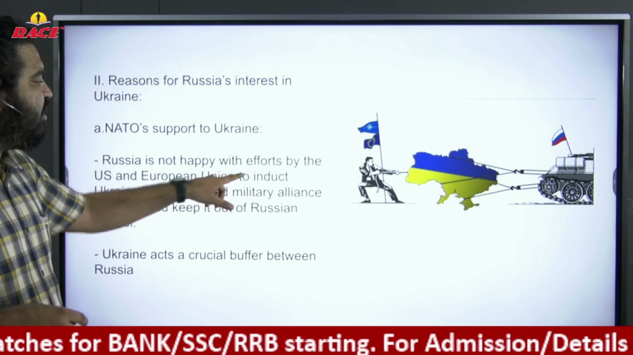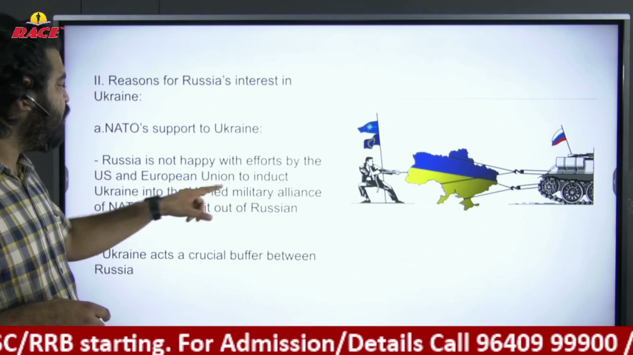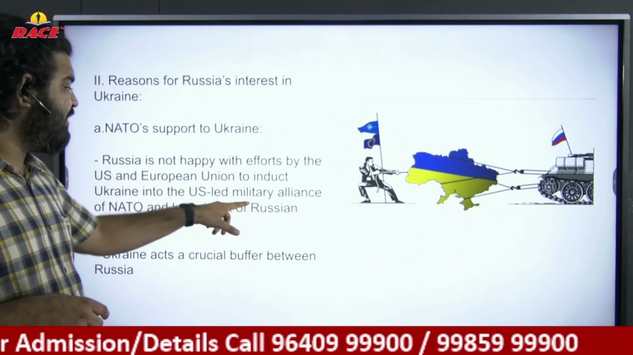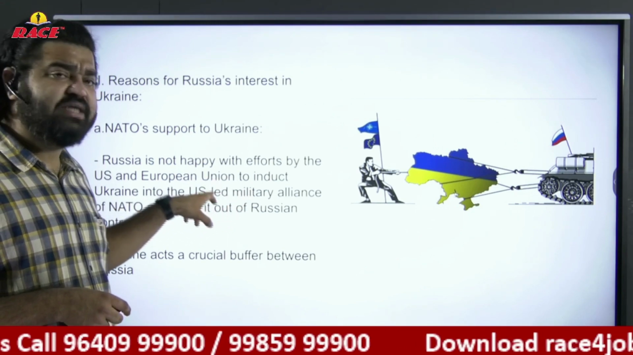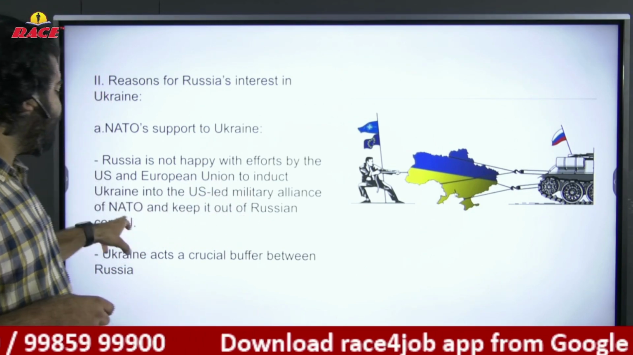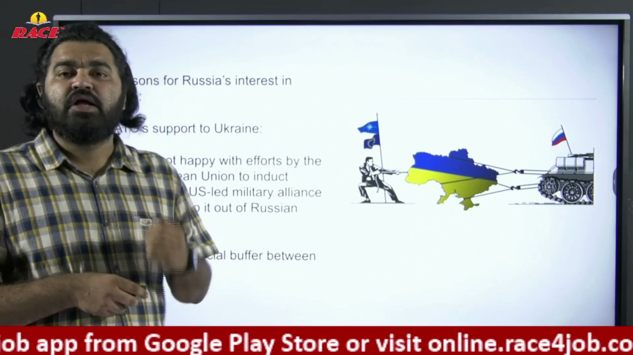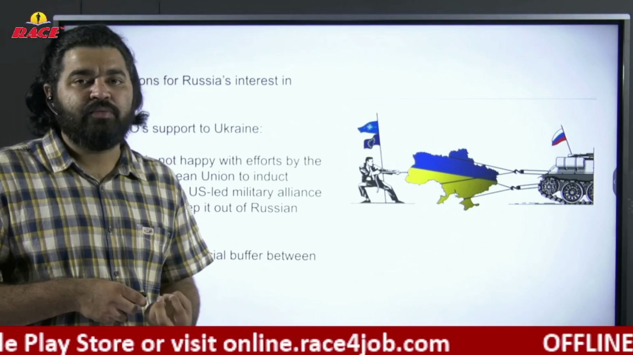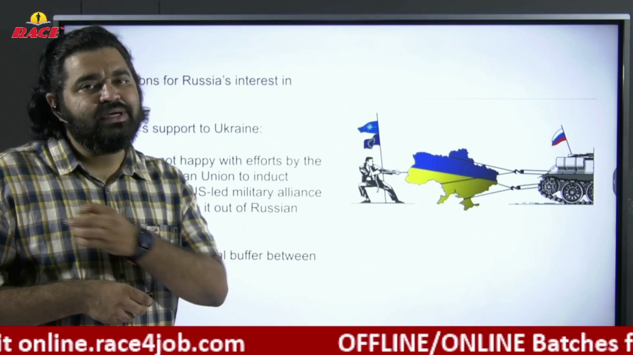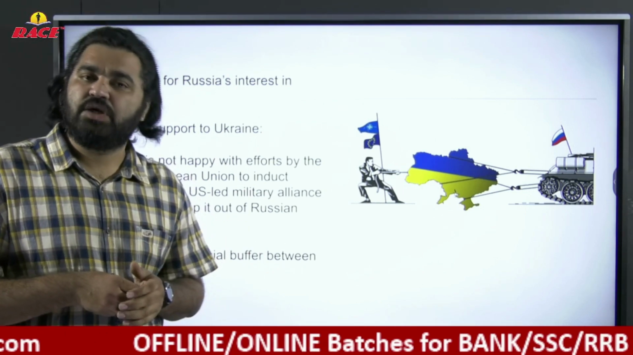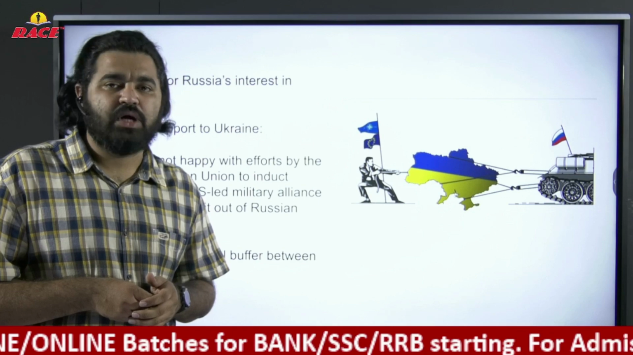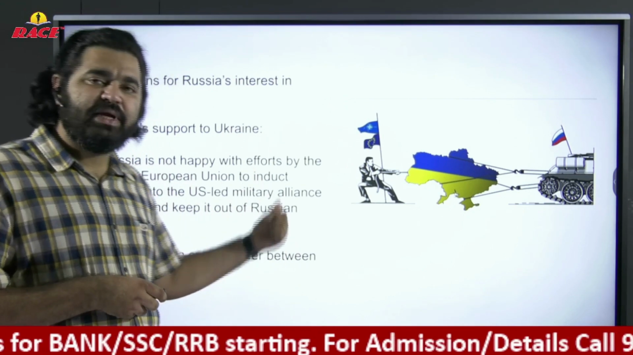Russia is not happy with the efforts by the US and European Union to induct Ukraine into the US-led military alliance, in the sense of NATO, and keep it out of Russian control. Russia feels that if Ukraine joins NATO, these countries will take Ukraine far away from Russia, which Russia doesn't like. Russian domination will not work out in Ukraine. So this is the main reason.